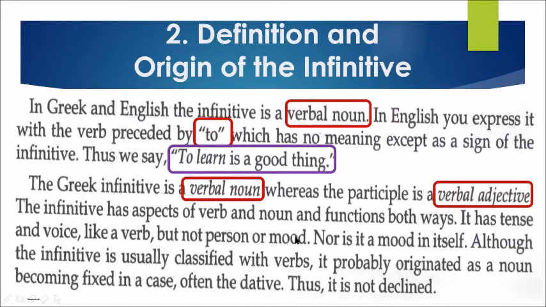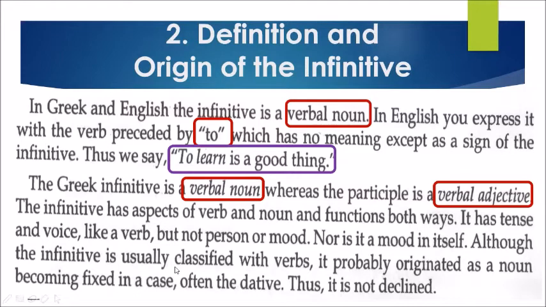So you cannot say it's first, second or third person, nor is it a subjunctive or indicative mood, but it could be past, present, future, or aorist, or it could be middle, active, or passive. Nor is it a mood in itself.